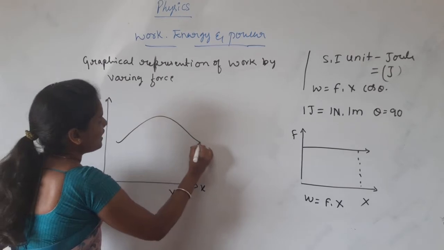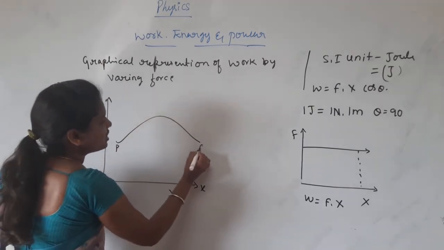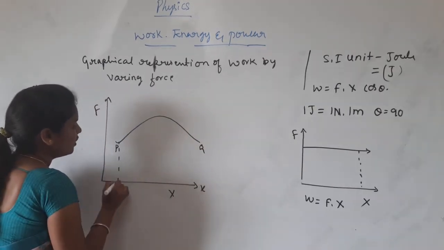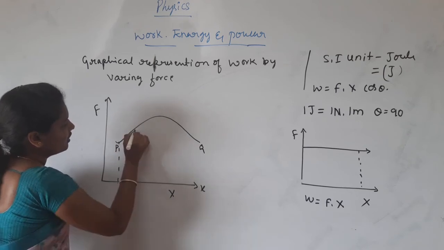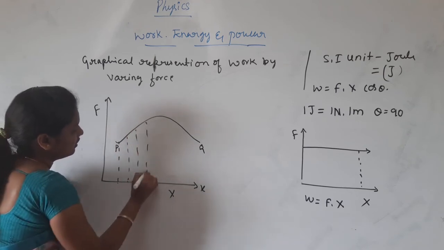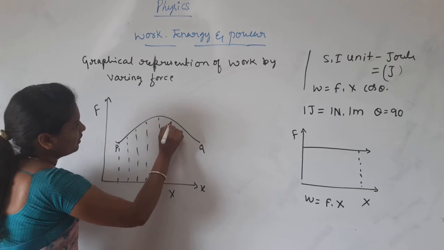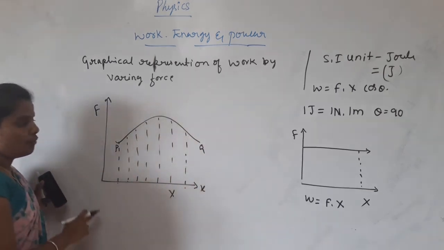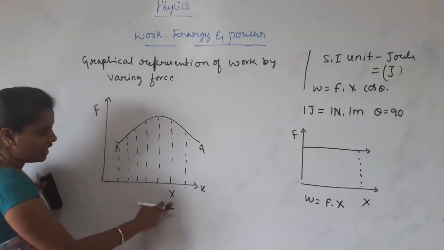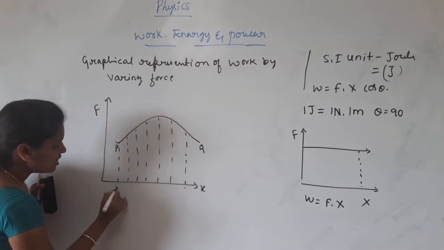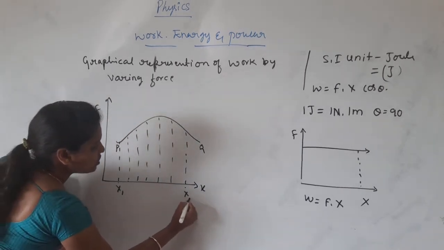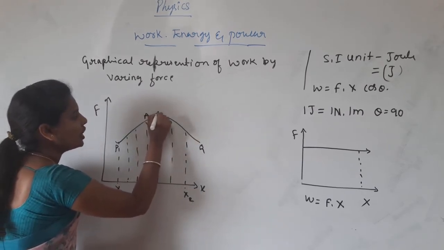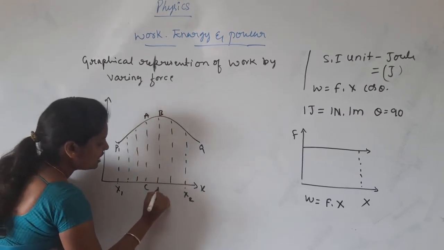Here it varies like this. This is P, this is Q. This is the graphical representation of varying force when we vary the distance. This is x1, this is x2. I consider this part AB, this is CD.